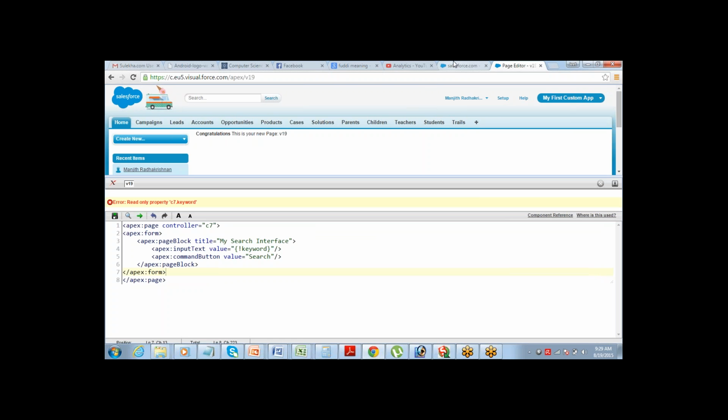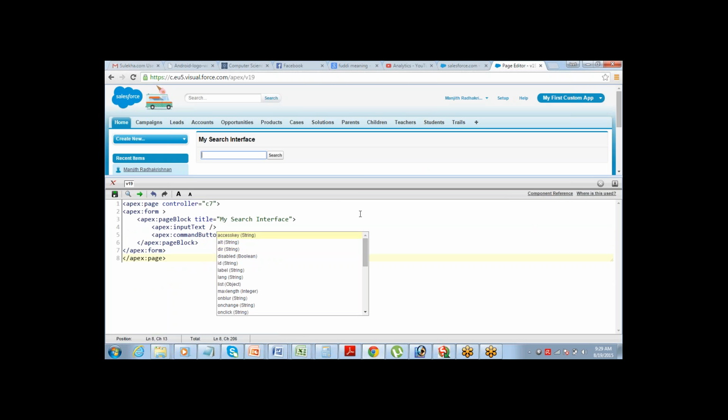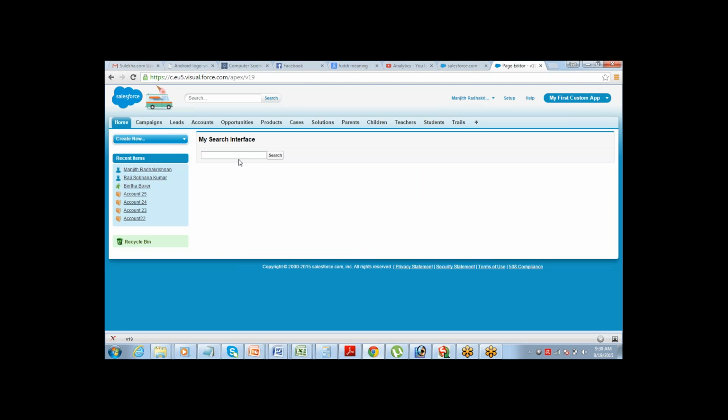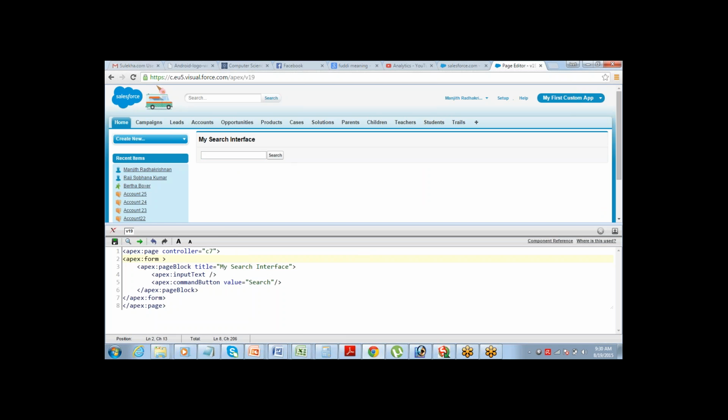It's a clean only property. Okay. So this is how my interface should look. Correct? I should enter my keyword here, click on the search button, and then it should perform the search in the backend database and return me the result. Correct?